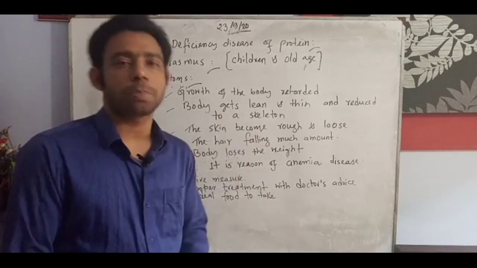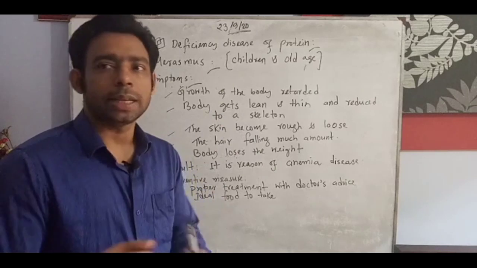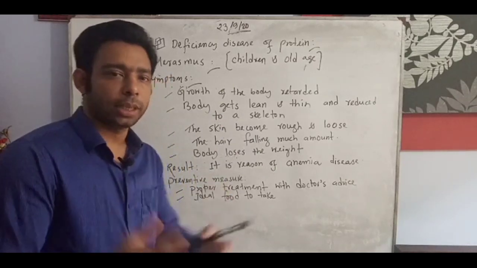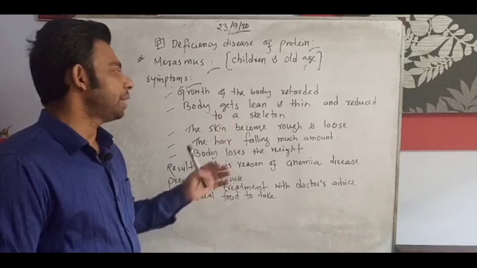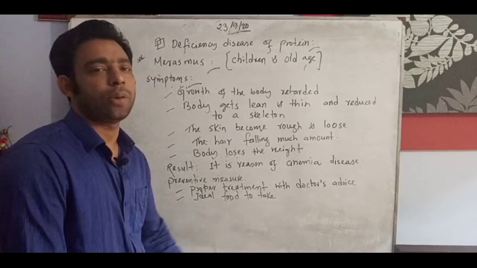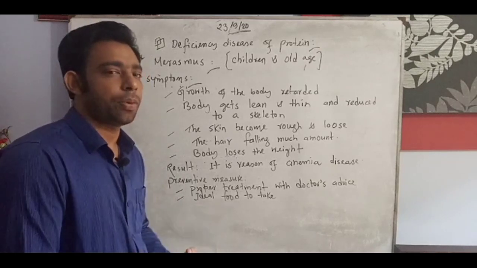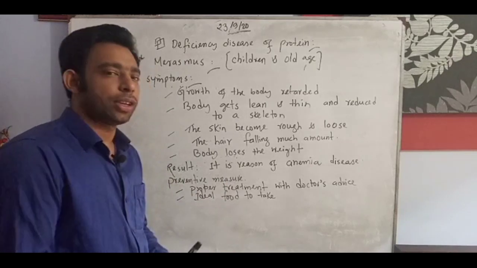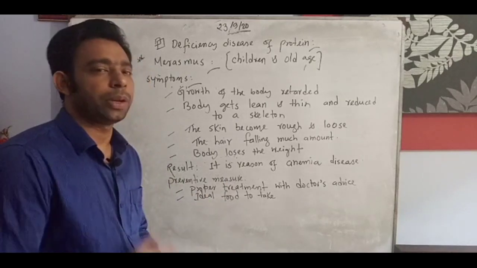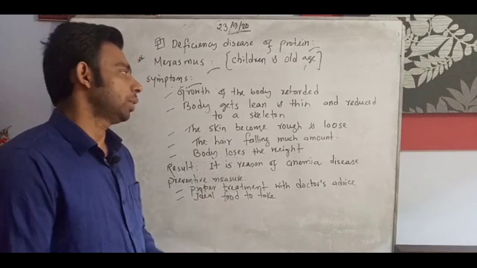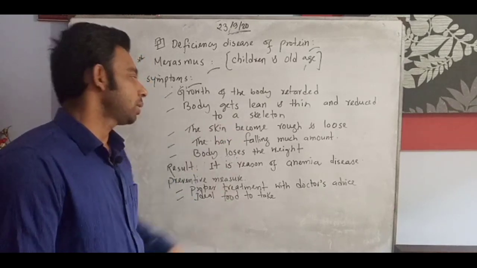If it is marasmus, we can see the body gets lean and thin and reduced to a skeleton. Skeleton means the bones that shape our body are not properly strengthened and not forming as a sound body demands. So this is another symptom.